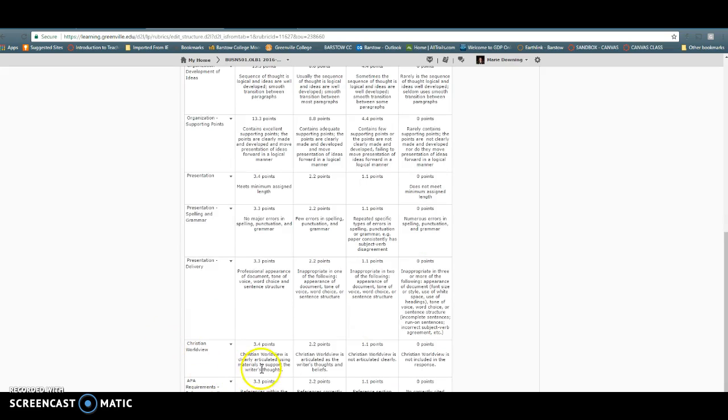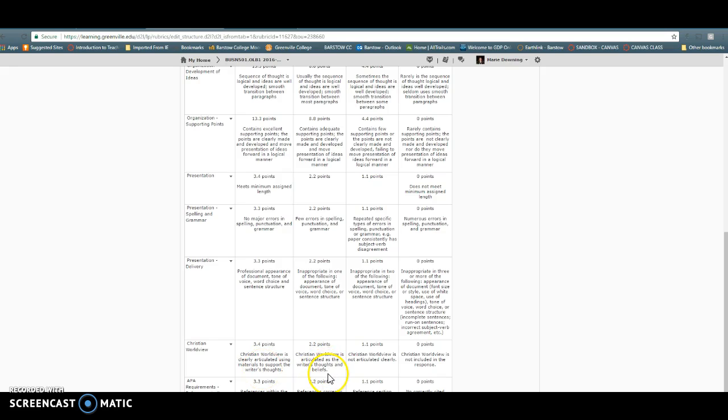Here's another one where students will often miss points by not including the Christian worldview. So I want to see a Christian worldview clearly articulated using materials to support your thoughts. So make sure that you do that. It's a Christian class in a Christian college, and I want to see how you look at things through your Christian lens. So make sure that you add that. If you don't, you lose those 3.4 points.